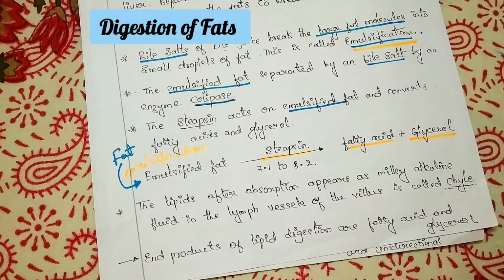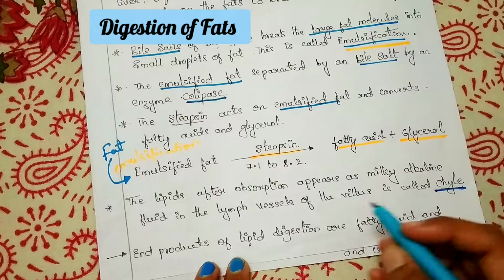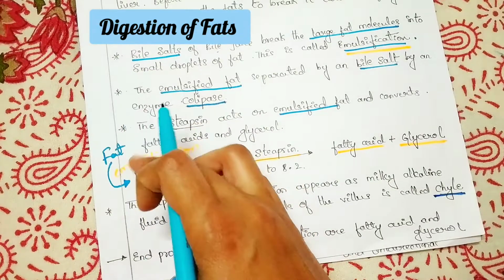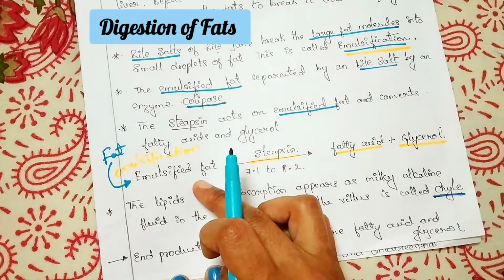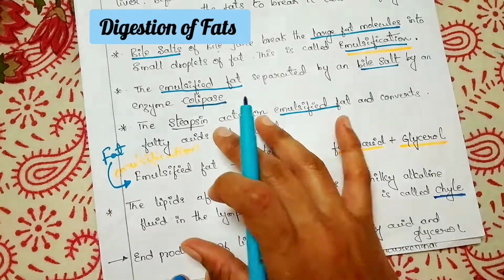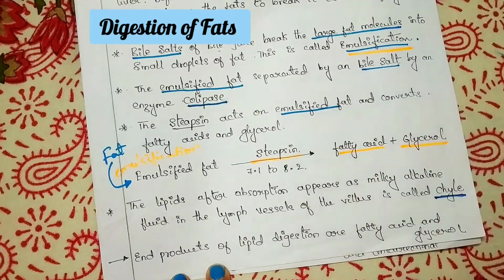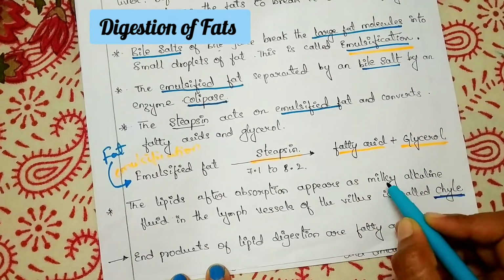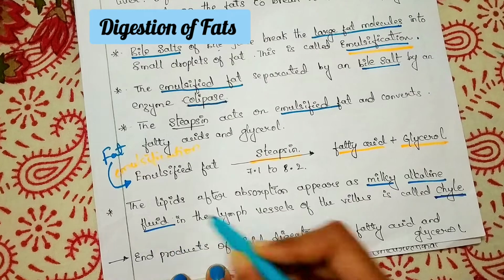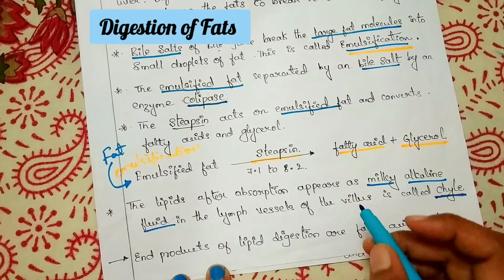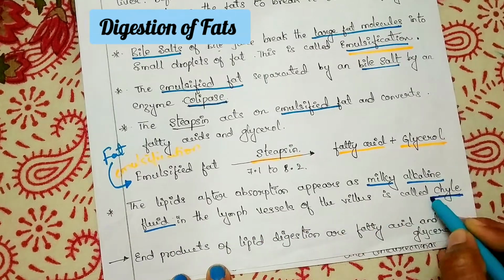So this is the one mark question: what is chyle? After the larger fat molecules are converted into emulsified fats, and these emulsified fats are converted into fatty acid and glycerol, they are now ready to absorb. After the absorption of the lipids, they appear as a milky alkaline fluid in the lymph vessels of the villus. That is called chyle.